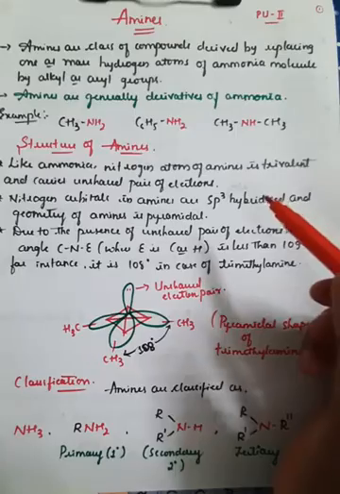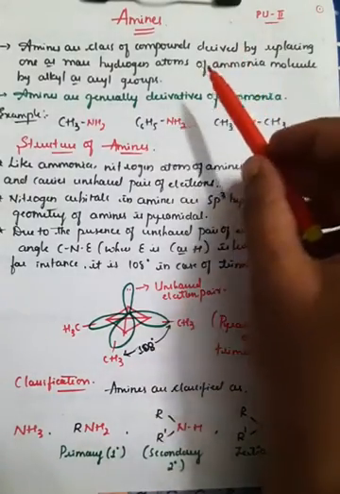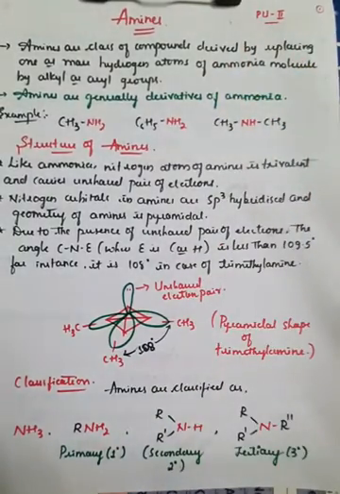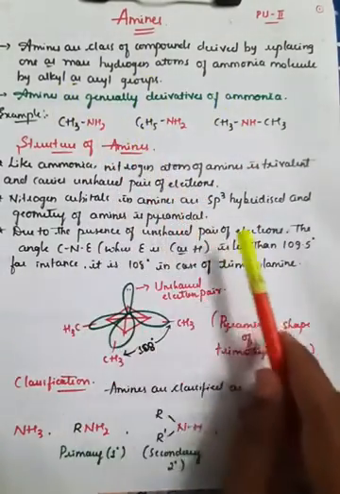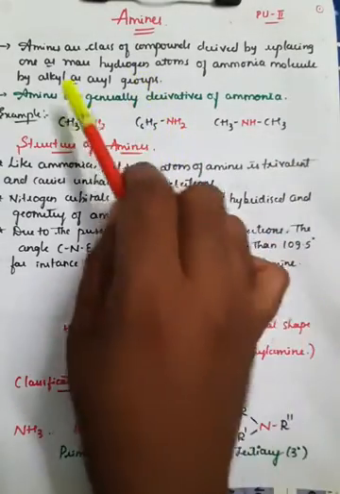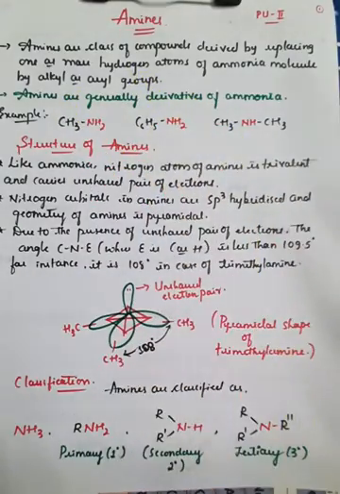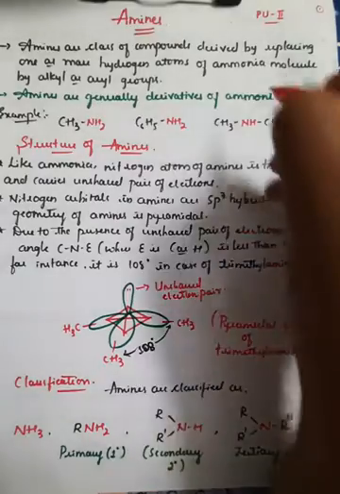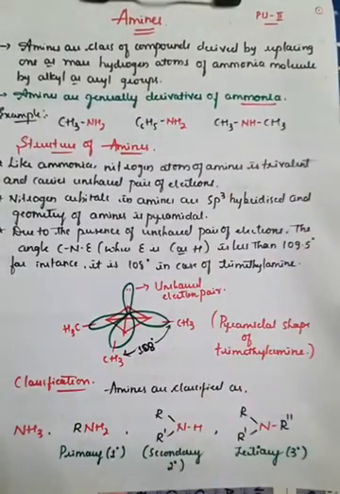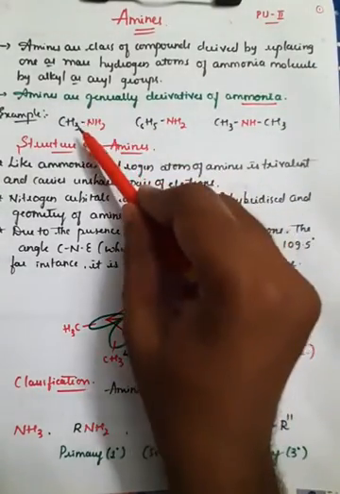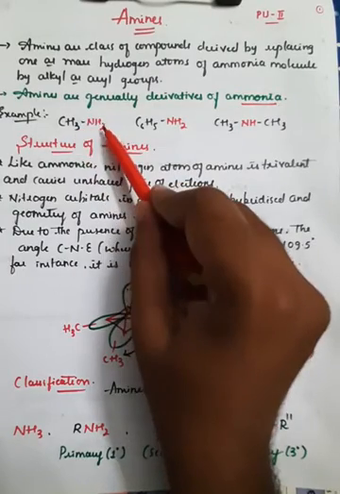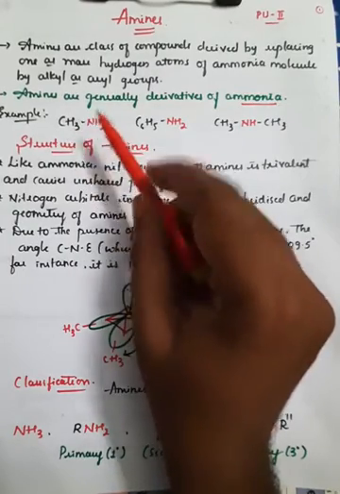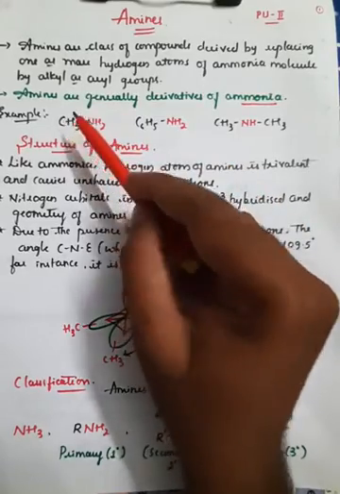The same statement I have written here. Amines are the class of compounds that are derived by replacing one or more hydrogen atoms of the ammonia molecule by an alkyl or aryl group, right? Amines are generally derivatives of ammonia. As I have given in the example here, we have replaced one of the hydrogens by the CH3 group. Therefore it is in the form of RNH2, where R is the CH3 group.